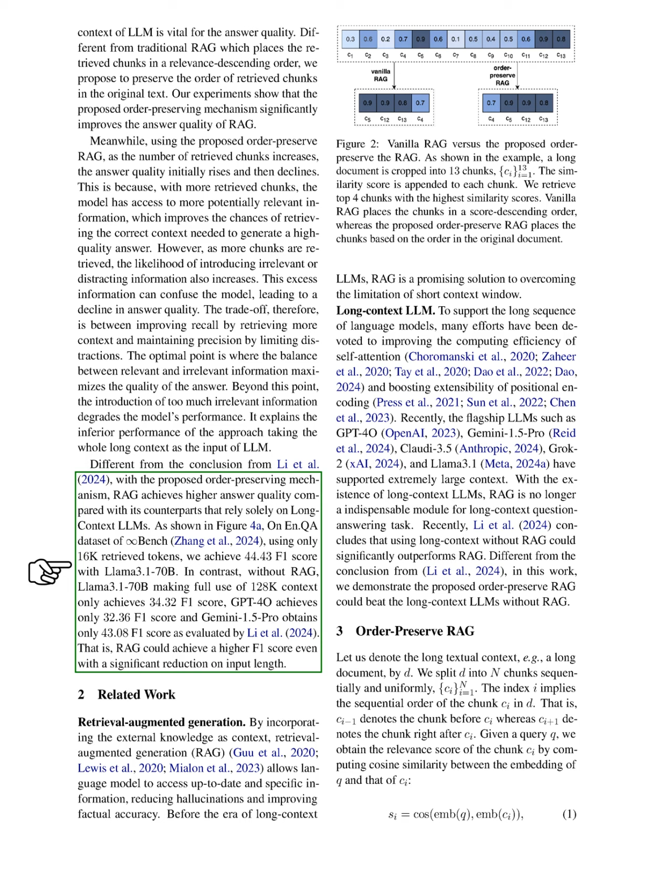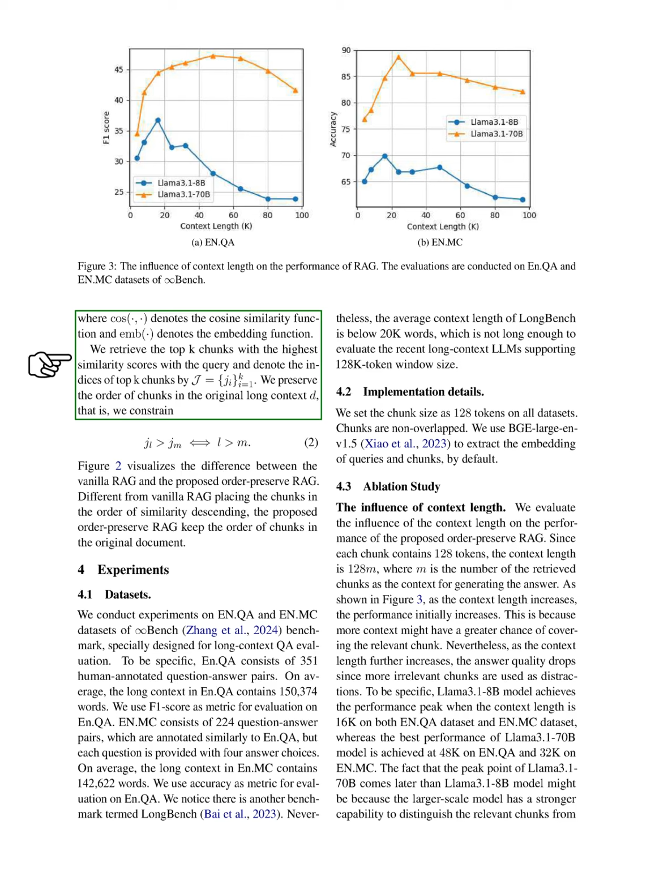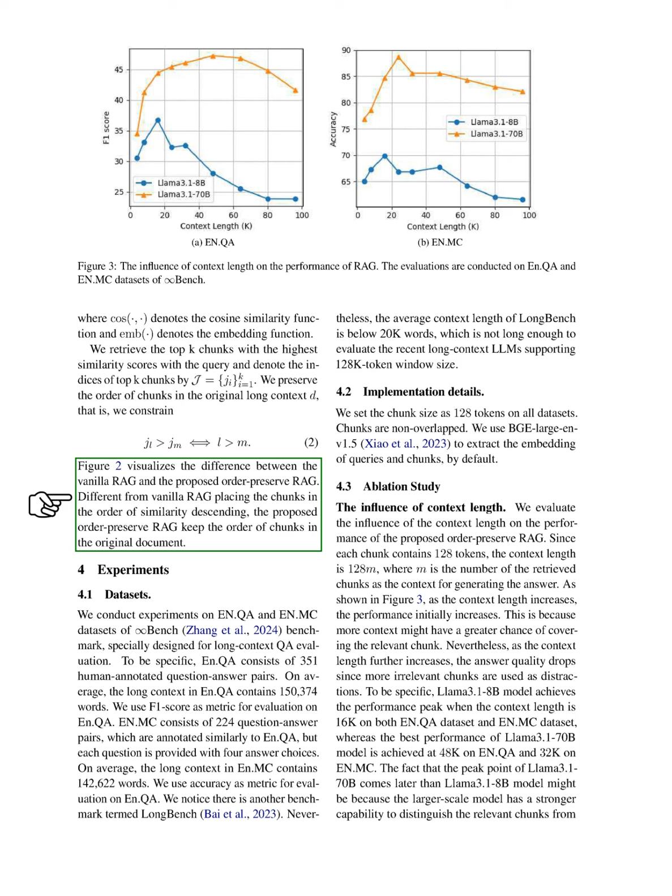In our order-preserving RAG approach, we take a long document and divide it into sequential chunks. We then calculate the relevance of each chunk to a given query by measuring the cosine similarity between their embeddings. We retrieve the top chunks based on these scores while maintaining their original order in the document. This method contrasts with traditional RAG, which organizes chunks solely by similarity.